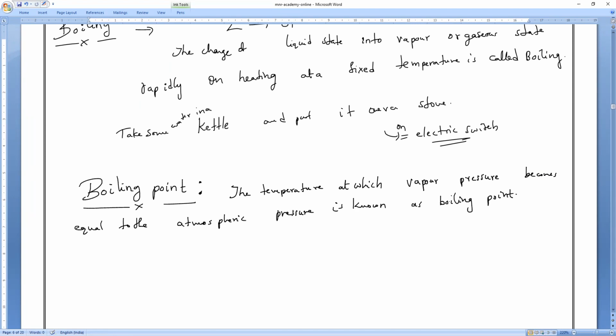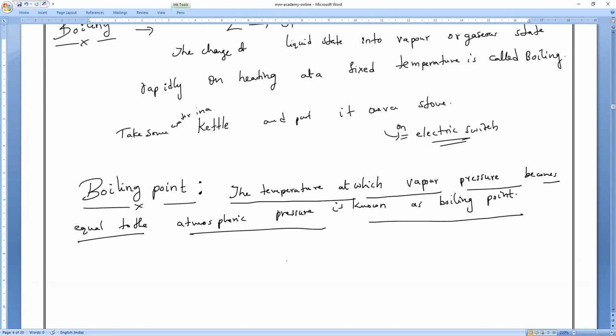So that is what you have to remember. All of you observe. How many of you understand this statement? The boiling point means the temperature at which vapor pressure becomes equal to the atmospheric pressure. Let us understand, for example, what is the boiling point of water? Everybody knows. 100 degrees Celsius. At how many pressures? At 1 atmospheric pressure.